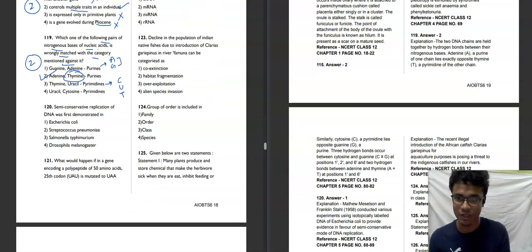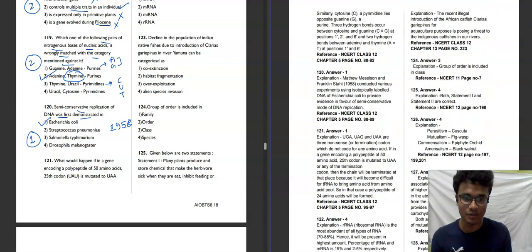Moving towards the next question, 120. Semi-conservative replication of DNA was first demonstrated in. The semi-conservative nature was first demonstrated in Escherichia coli, or E. coli, and it was done by Meselson and Stahl in 1958. First option will be your correct answer for this question. The other options given are basically used for different experiments. That's given in NCERT.